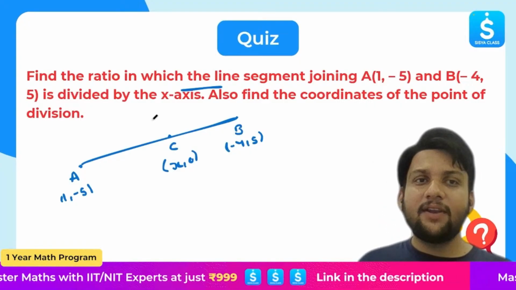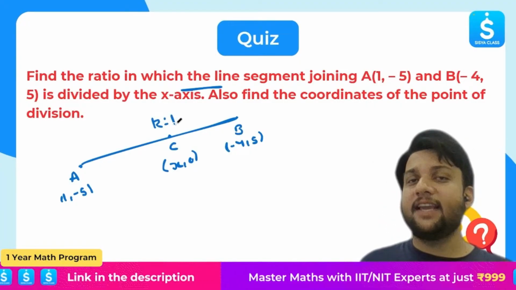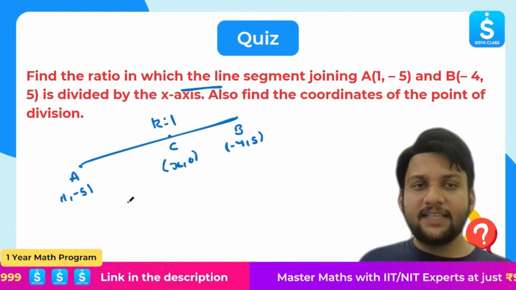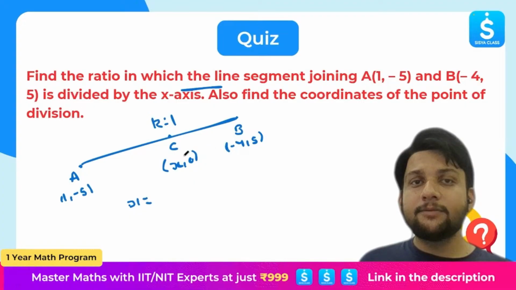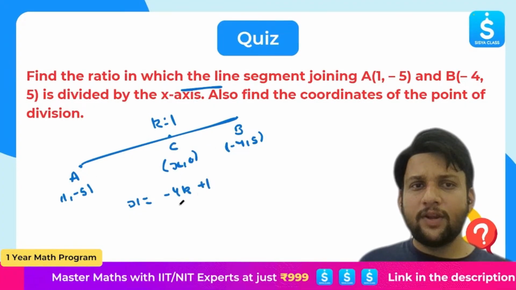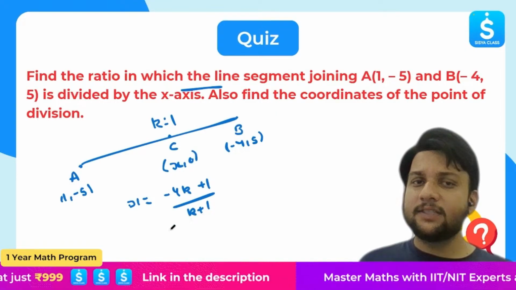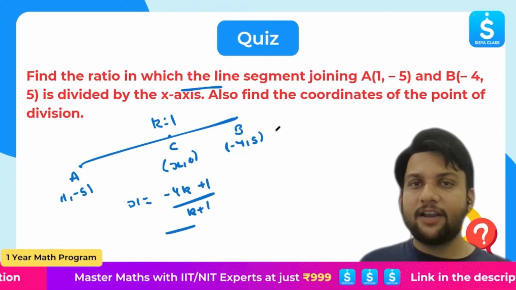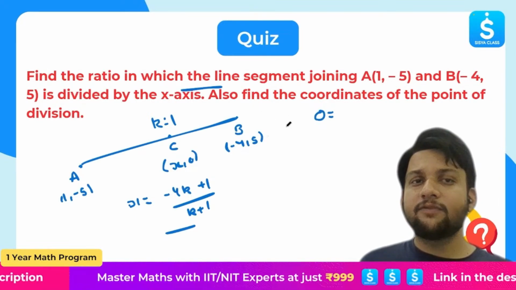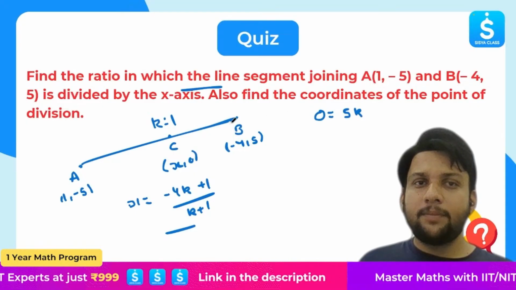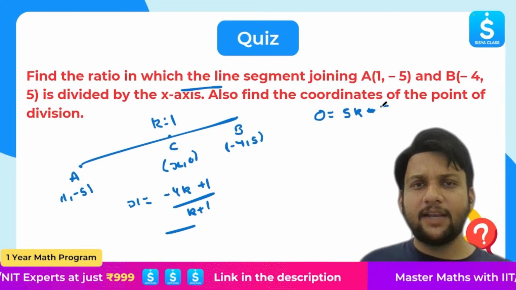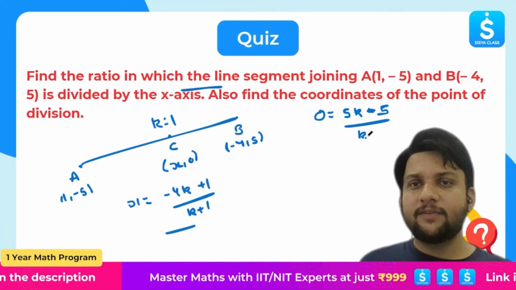Next, I will assume the ratio is k is to 1. Now let's apply the same thing. So x will be equal to k times minus 4, minus 4k, plus 1 times 1, which is 1, over k plus 1. Okay, this is my x coordinate. But I have another condition. If I consider the y coordinate, which is 0, it is equal to k times 5, that is 5k, plus 1 times minus 5, which is nothing but minus 5. So I can write 5k minus 5 over k plus 1.